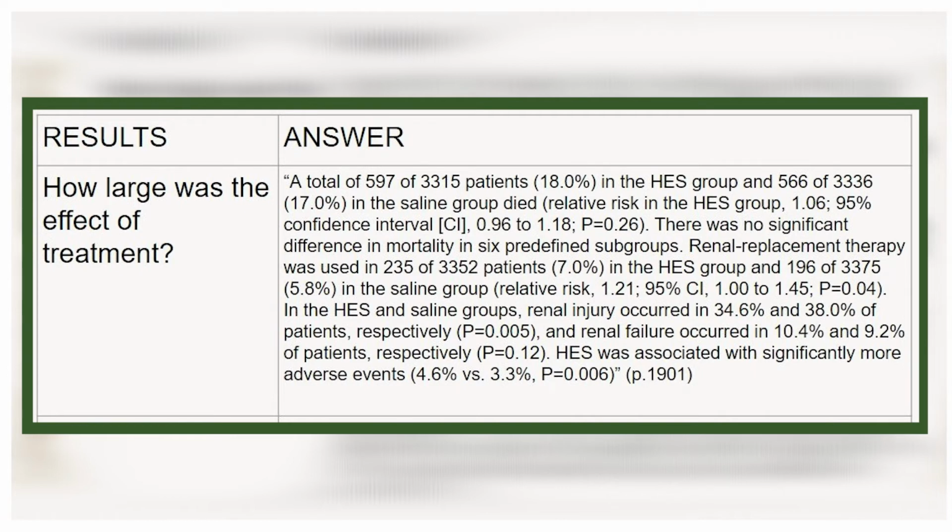Renal replacement therapy was used in 235 of 3,352 patients in the HES group and 196 of 3,375 in the Saline group. In the HES and Saline groups, renal injury occurred in 34.6% and 38% of patients respectively, and renal failure occurred in 10.4% and 9.2% of patients respectively. HES was associated with significantly more adverse events. The safety and efficacy of hydroxyethyl starch for fluid resuscitation have not been fully evaluated, and adverse events of the HES on survival and renal function have been reported.